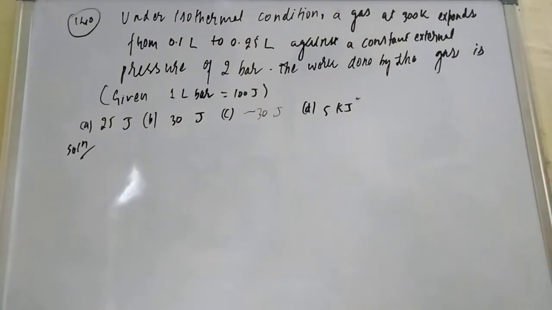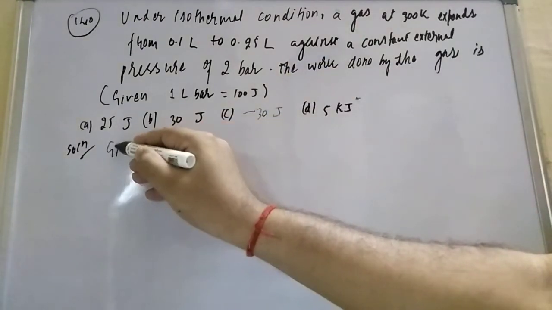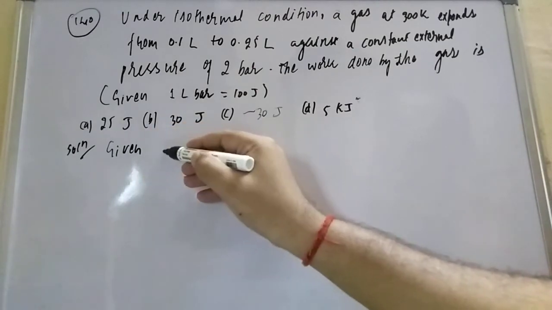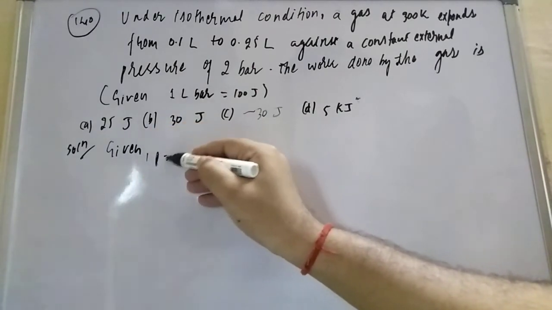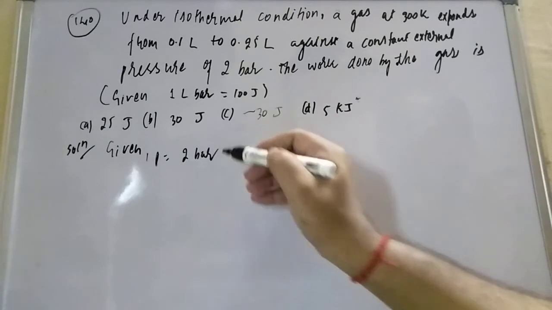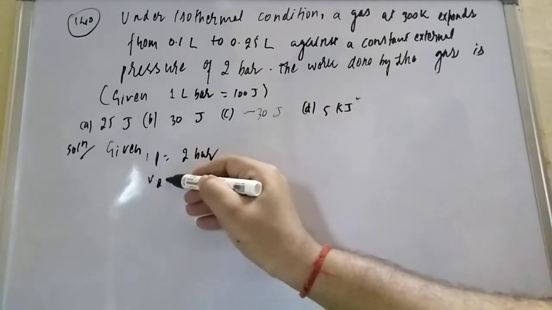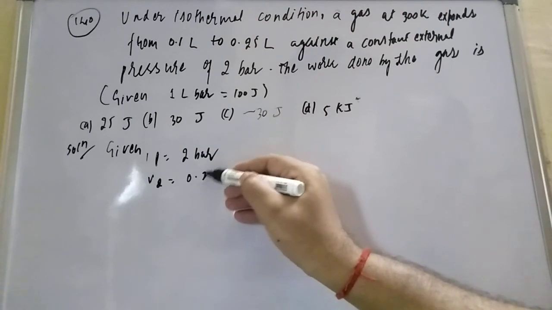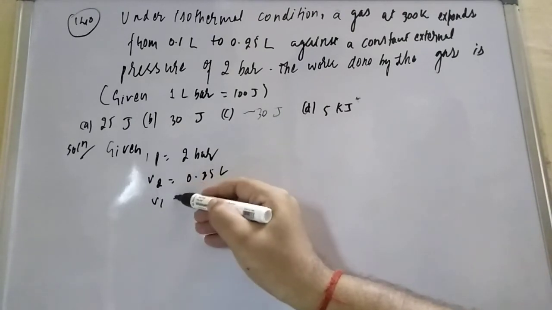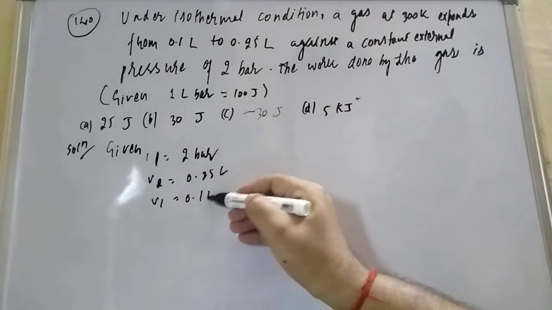Now question number 14. Under isothermal condition, a gas at 300 Kelvin expands from 0.1 liter to 0.25 liter against constant external pressure of 2 bar. The work done by the gas is. So what is given, student? Firstly, note down, this is a very simple problem. The pressure they have given is 2 bar. Second, V2, the final volume, is 0.25 liter, and V1, the initial volume, is 0.1 liter.